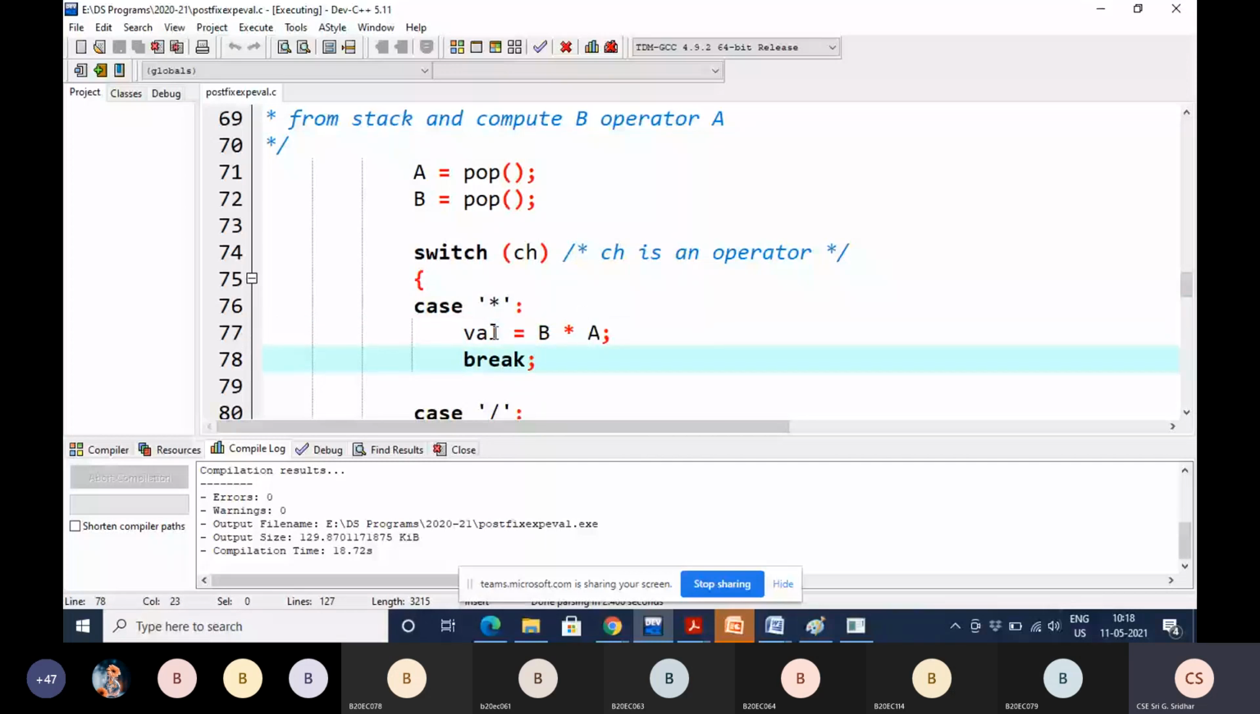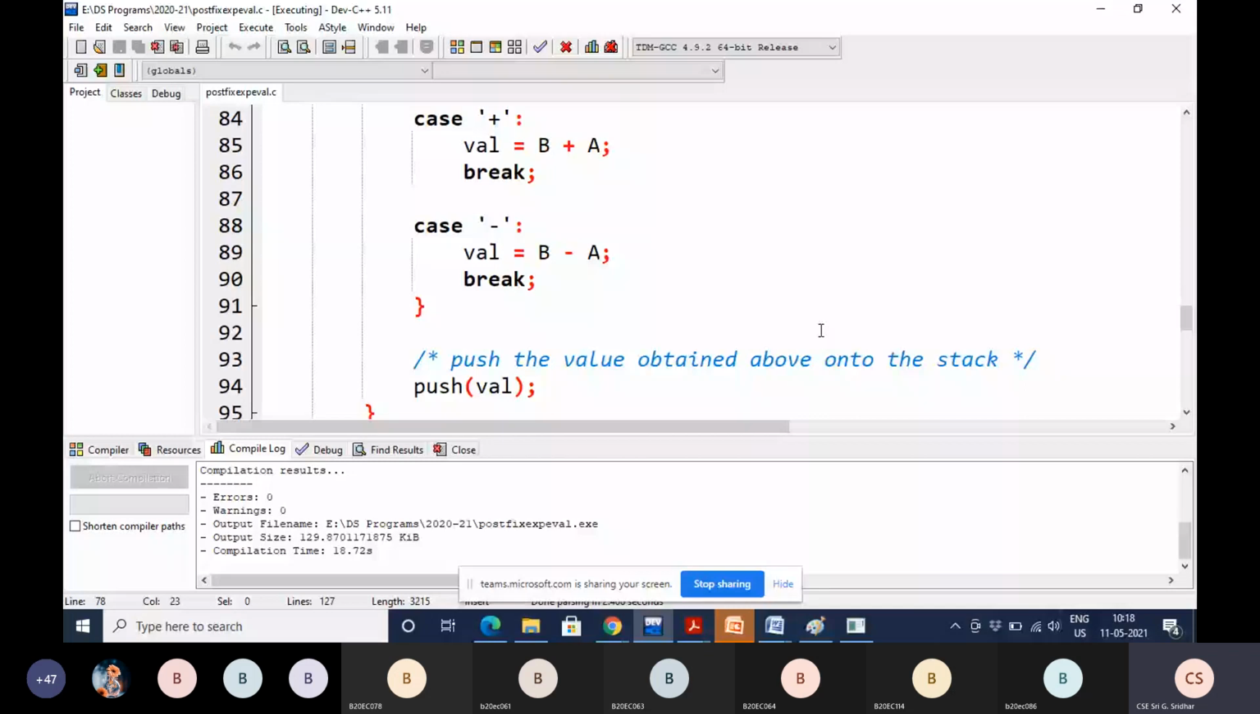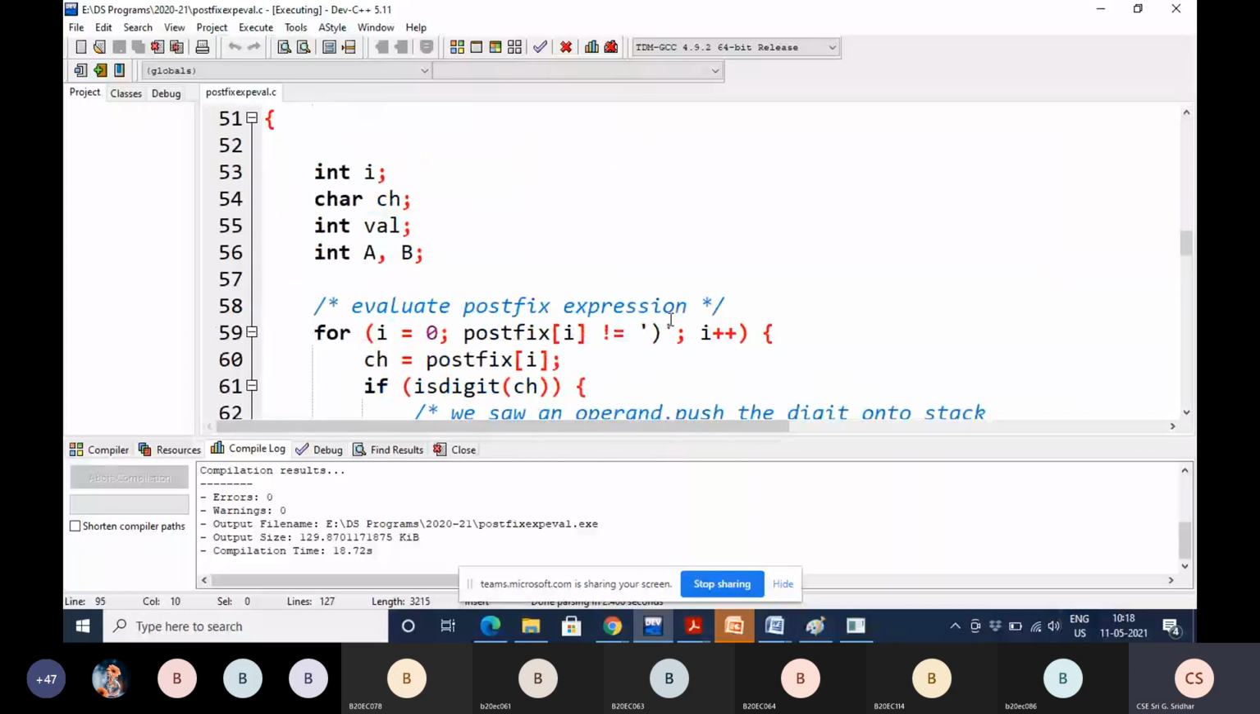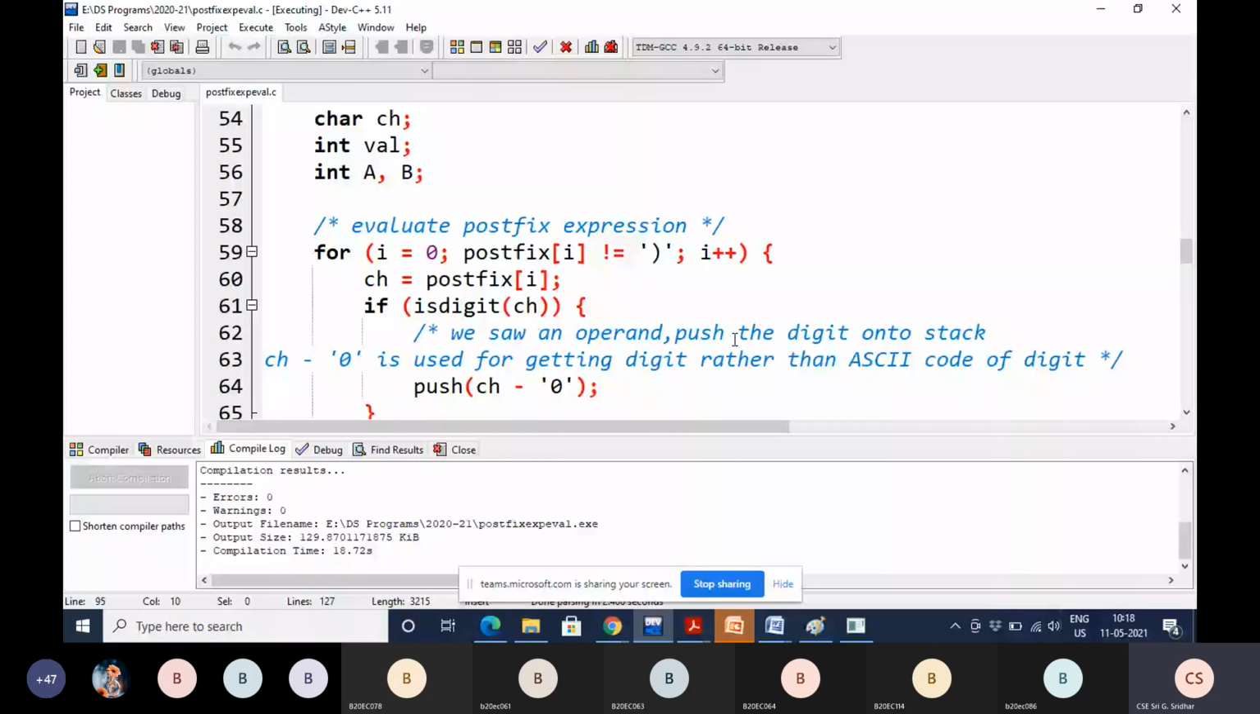Then after evaluating the result, what you have to do, students? According to the algorithm, again push it into the stack. Here it is. Again you push that value 30 into the stack. Next. Again I value is incremented. Now what is the value of I? 0, 1, 2, 3, 4. So that is plus.